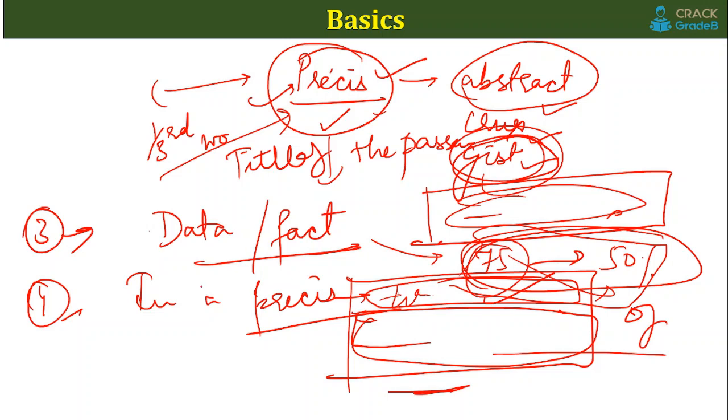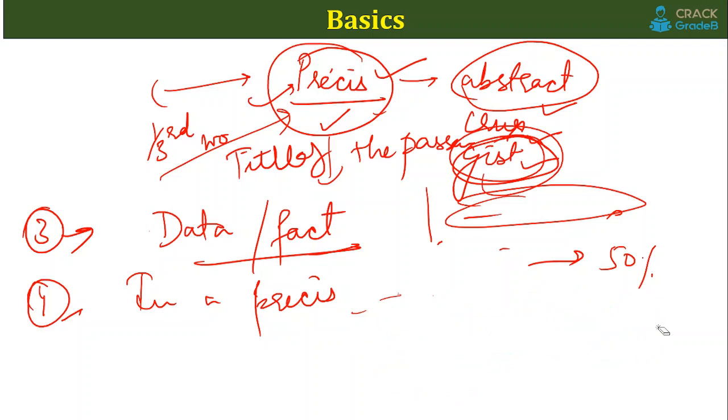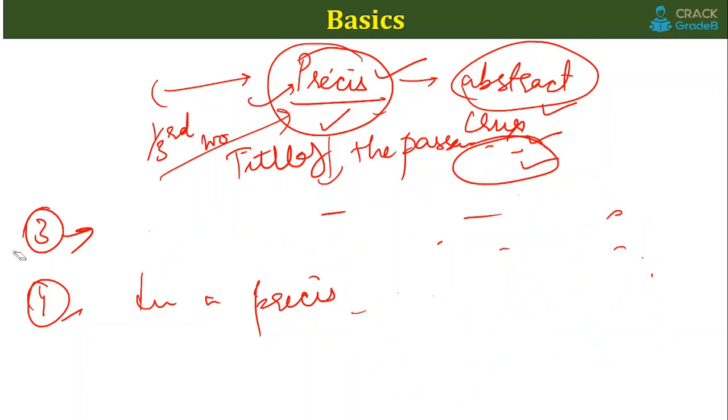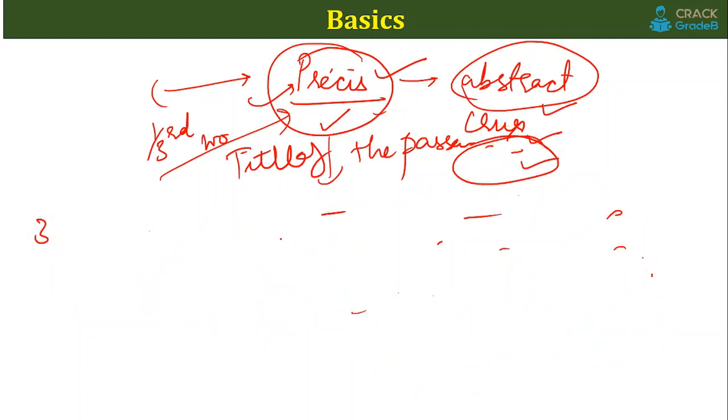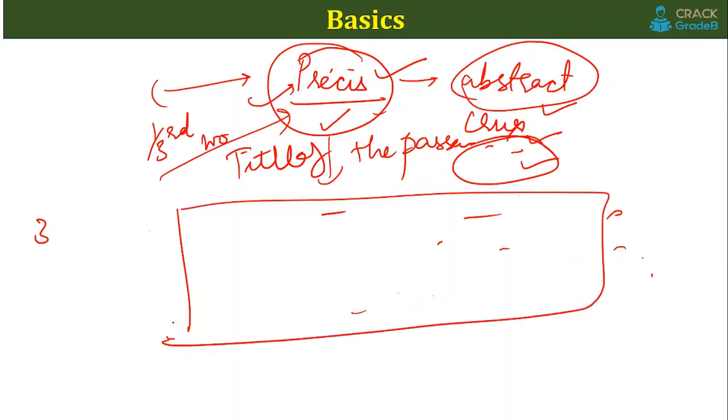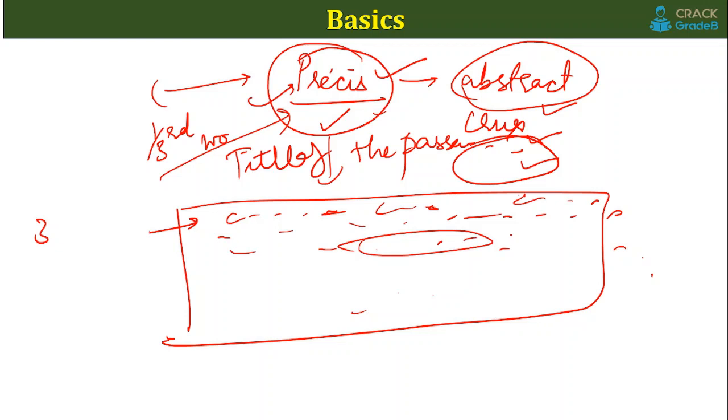Let me give you a very simple example here. For example, let's say there is a passage given to you in the actual examination. First of all, the passage says that around 95% of the countries are facing economic crisis, and this economic crisis is contributing to the major economic losses in certain countries, for example A, B, C, D countries.